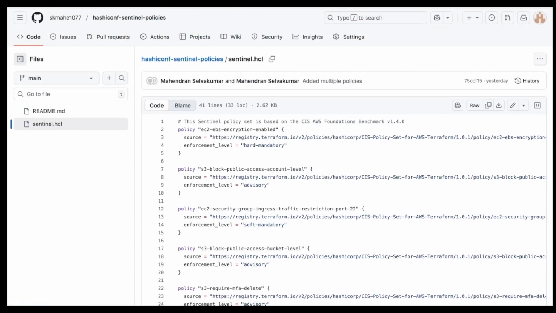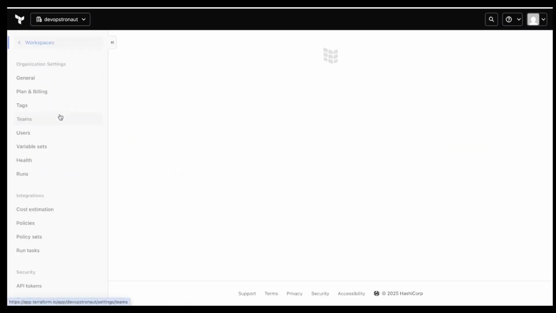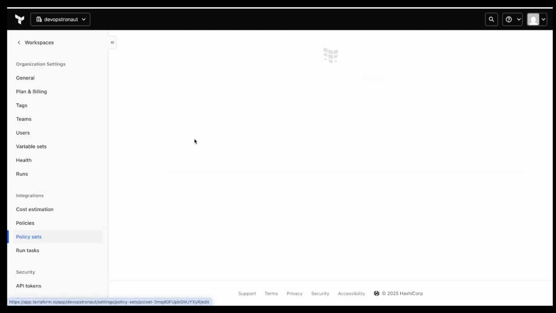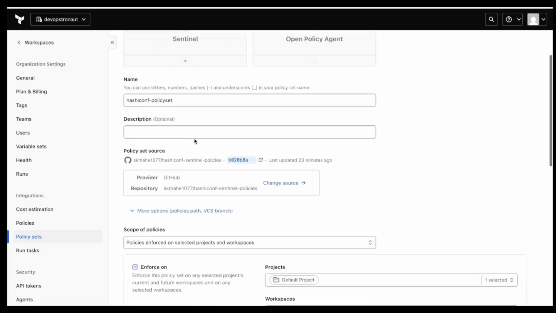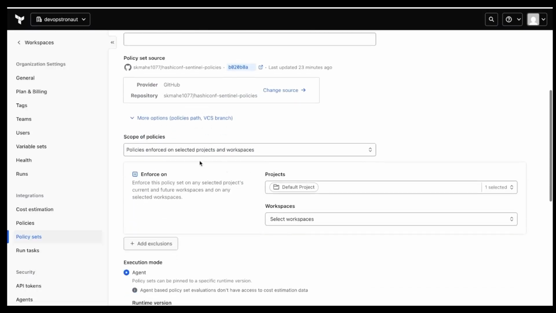Once we have derived them, we need to configure the policy set. To configure the policy set, we need to go to settings. If you go into the settings, you can see the policy sets. Here I have already created a HashiCorp policy set. In that policy set, I already created the Sentinel policy repository, correct?